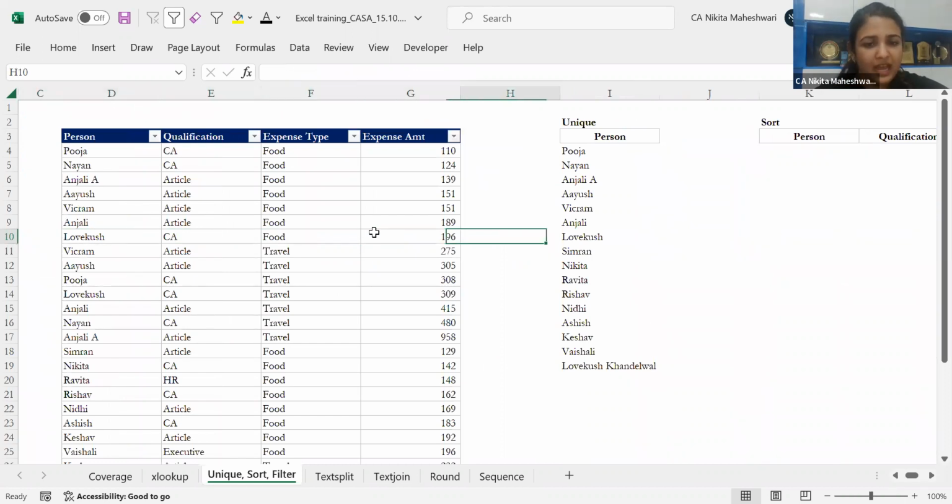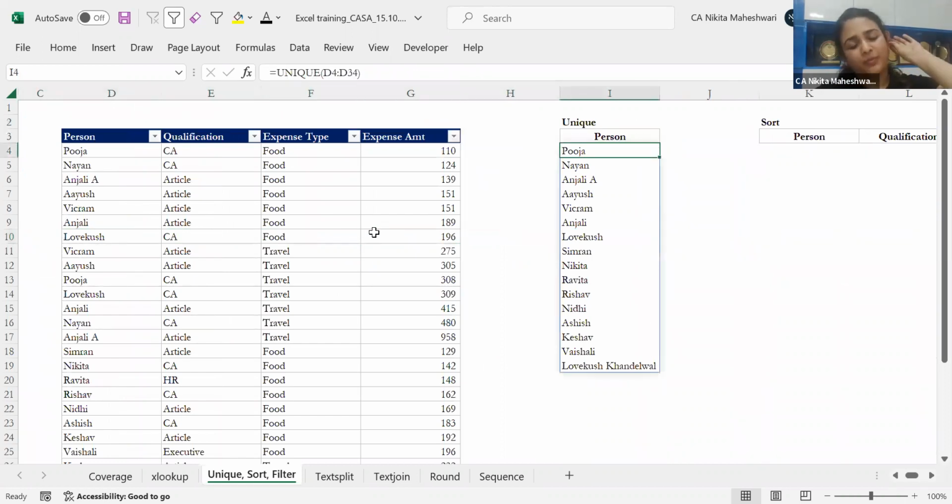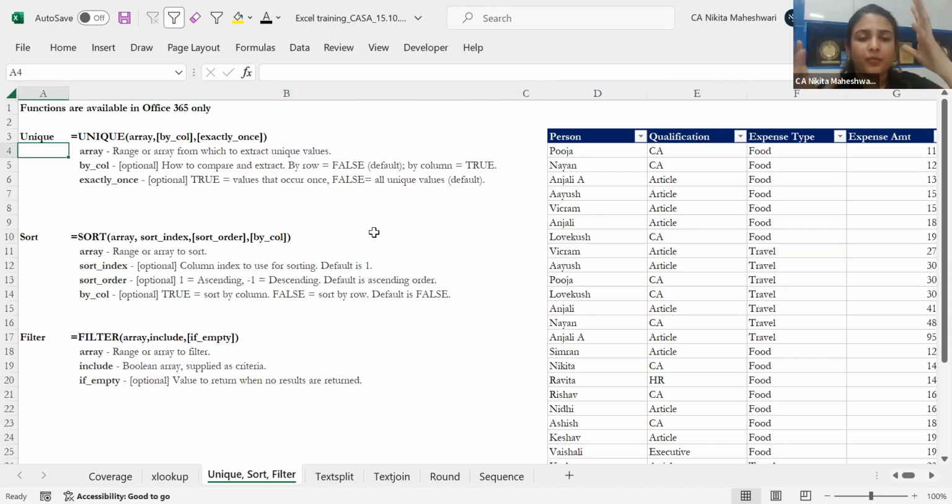Let me just repeat the unique function. The purpose of the unique function is to find out what unique values you have in your particular data set. I could have many employees making various expenses in a month, and I want to find out whether all my employees have actually made a claim or not. Let's say I had 40 employees, but I received the claim file of only 35 employees. That can be found easily by the unique function. I can see what is the unique value over here.